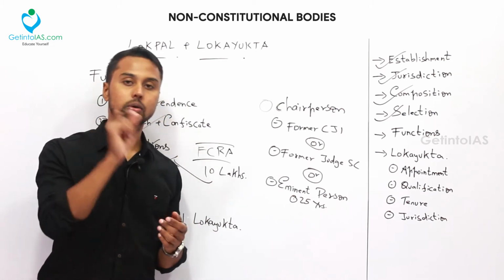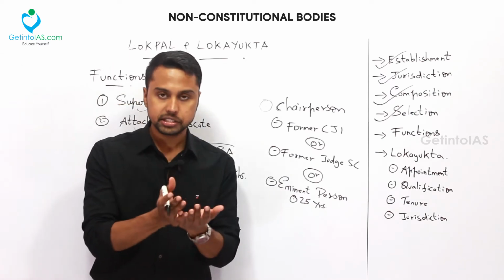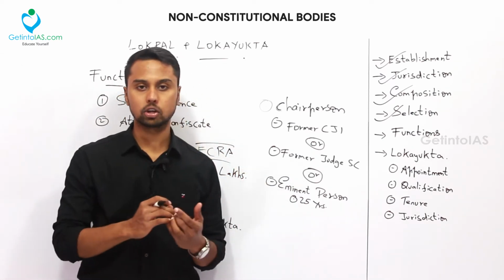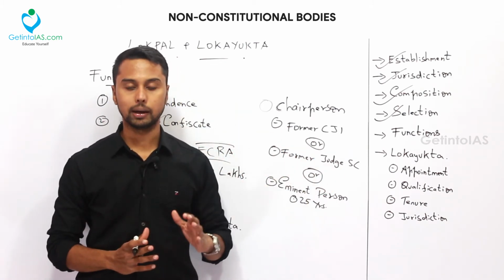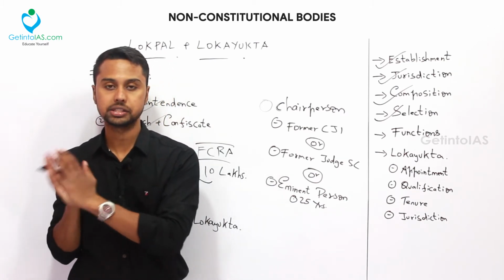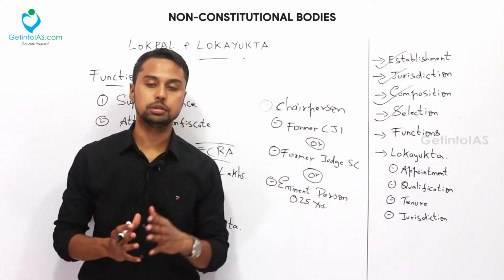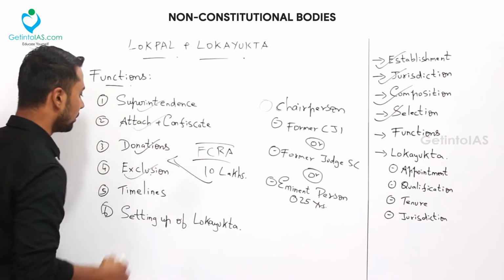But there is another exclusion. A body or organization which is fully or partially funded by the central government will come under the ambit of this Lokpal. But government-aided institutions, organizations and departments will not come under the jurisdiction of this Lokpal. That is one point to be made clear about the exclusion.